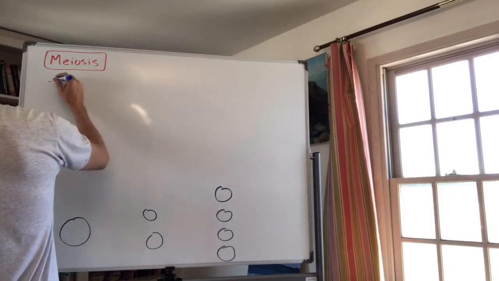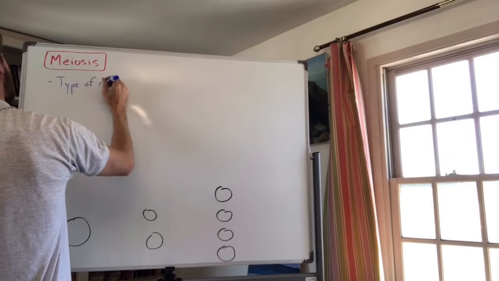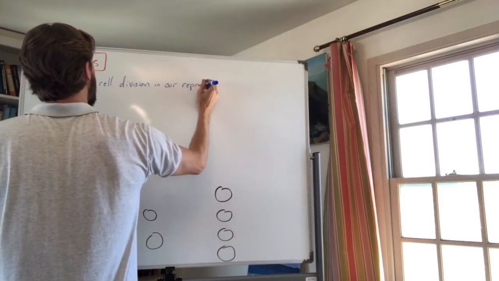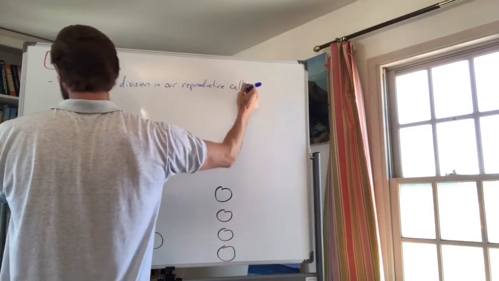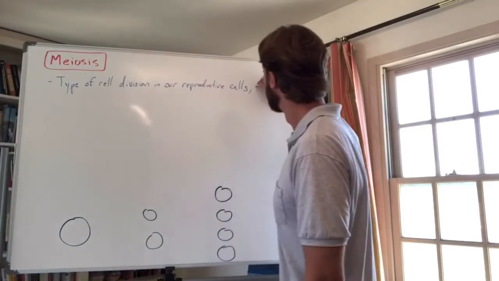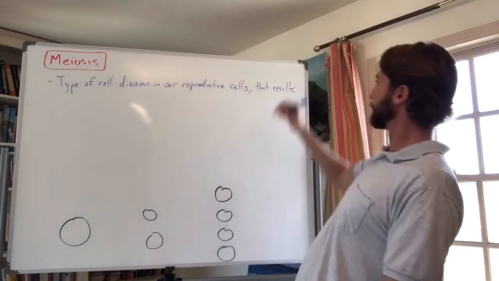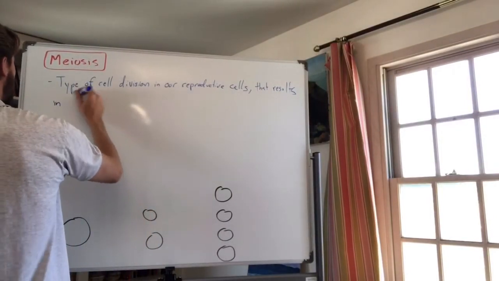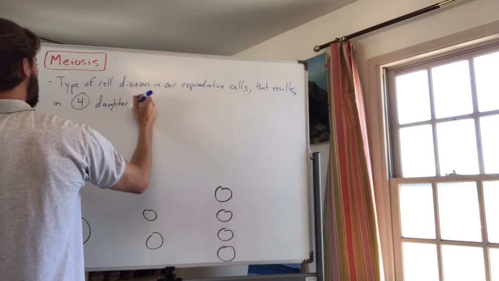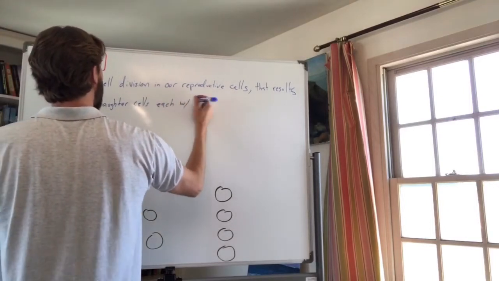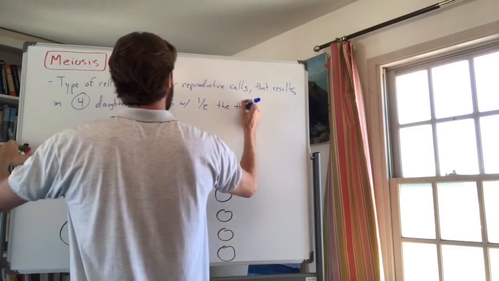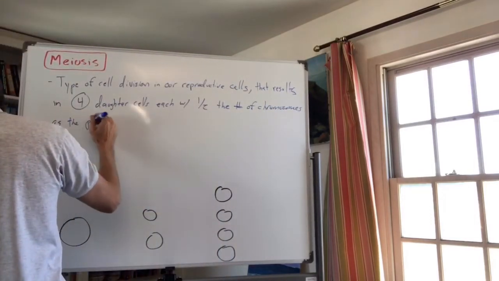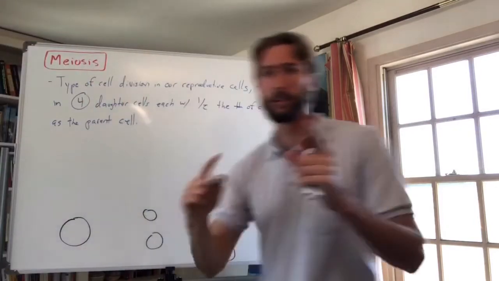So meiosis is the type of cell division. So remember, we're still talking about cell division. Type of cell division in our reproductive cells, that results in 4 daughter cells, each with half the number of chromosomes as the parent cell. Sorry guys, that's an S, results. All right, so another long definition, guys.